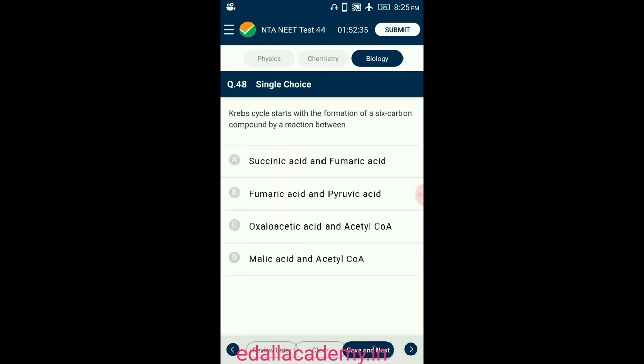Question number 48. Krebs cycle starts with the formation of a 6 carbon compound by a reaction between which compounds? Krebs cycle starts with the condensation of acetyl CoA with oxaloacetic acid and water to yield citric acid. It has 3 carboxylic acid groups, hence it is also called the tricarboxylic acid cycle. This reaction is catalyzed by the enzyme citrate synthase, and the molecule of CoA is released. So the answer for this question is option C, oxaloacetic acid and acetyl CoA.